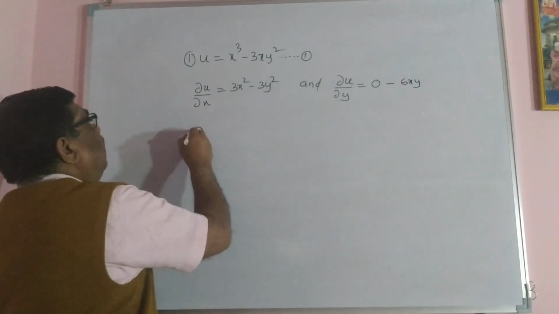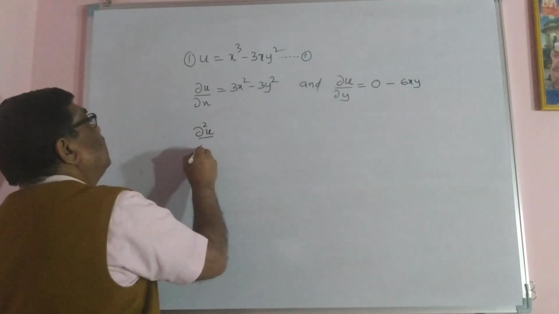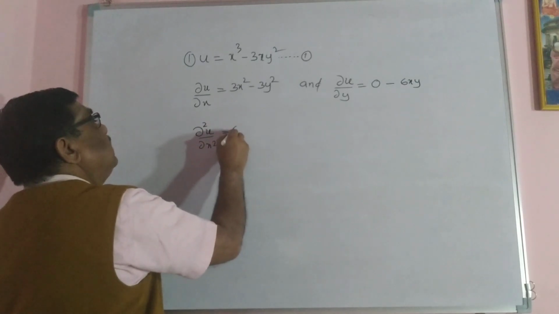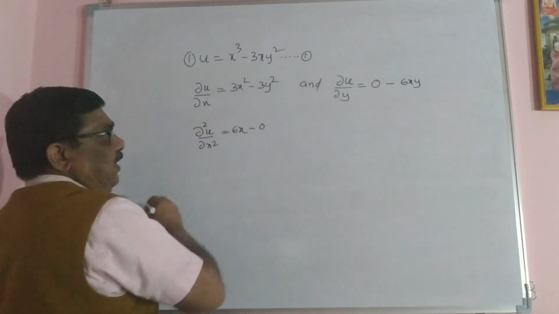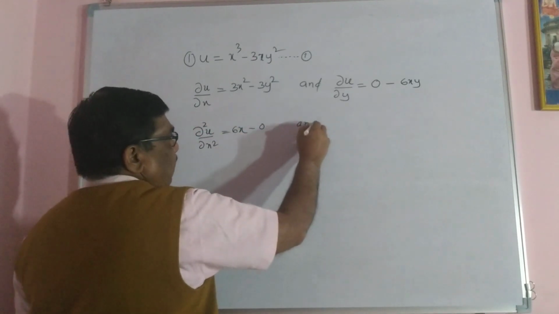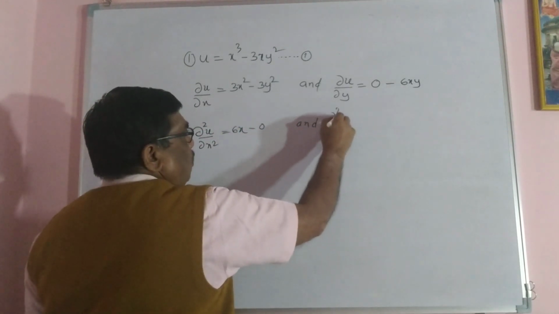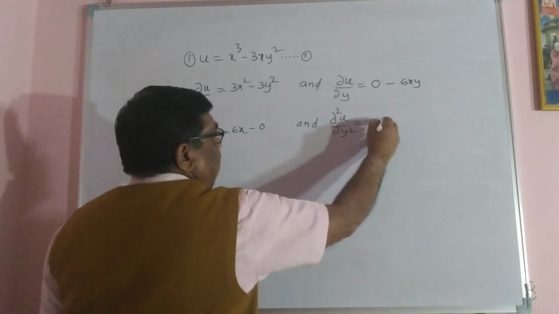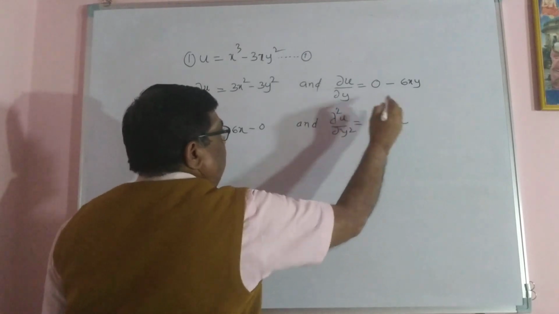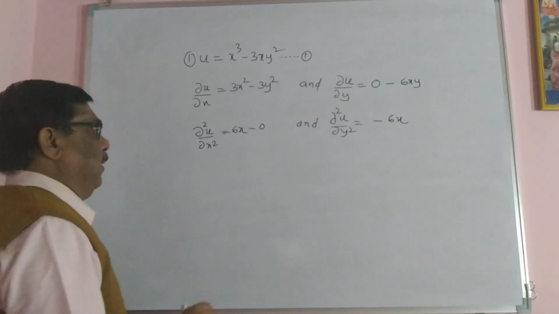Second order differentiation: ∂²u/∂x² = 6x. And ∂²u/∂y² = −6x only, because the differentiation of y is 1.